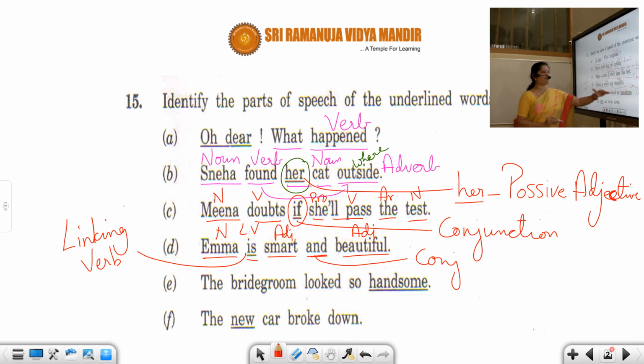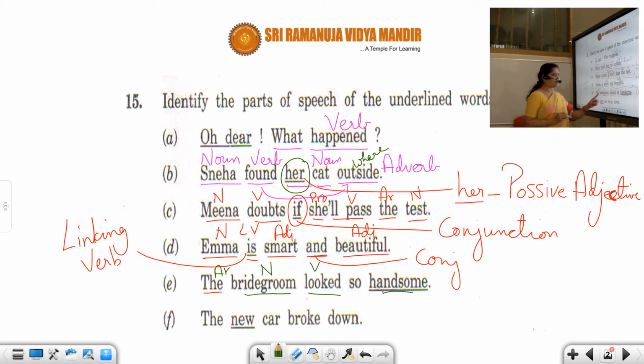The bridegroom looked so handsome. The is article. Bridegroom is noun. Looked is verb. We don't have any doubts about it. Handsome. Now what is handsome? Generally when we see handsome, we think it is an adjective. But please look very, very carefully, students.